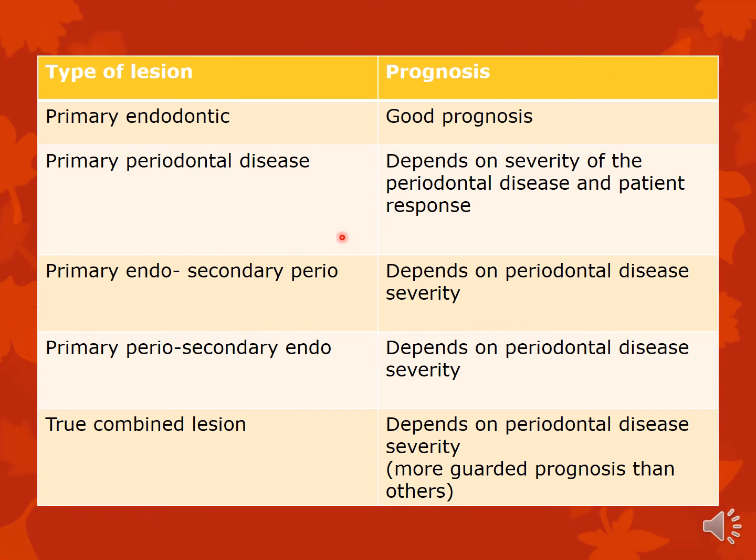So in primary perio lesions, that is number 2, it does not depend upon the endodontic prognosis, but it depends on the severity of the periodontal disease and the patient factors. So all the factors that you have learned about in periodontal prognosis matter here. Okay. Primary endo, secondary perio. If the endo prognosis is 100%, then you have to look at the severity of the periodontal disease. Same in situation 4 and situation 5.